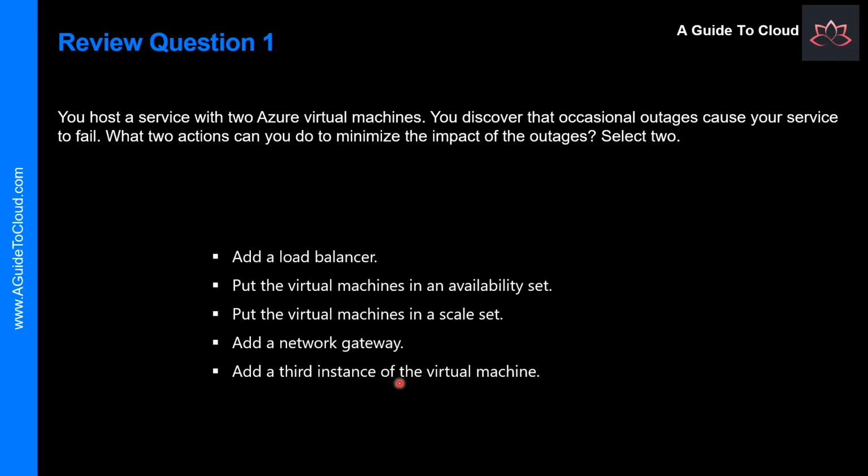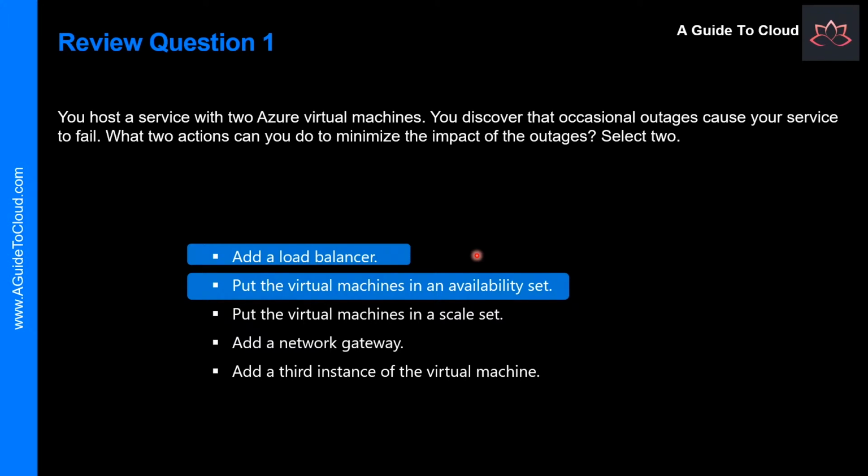Is it adding a third instance of the virtual machine? Definitely not. Adding a new virtual machine is going to add more resources to your whole solution. That is not going to resolve the outage problem. Is it to add a network gateway? Definitely not. Network gateway is either for a VPN solution or a VNet peering. Put the virtual machine in a scale set? Definitely not. Putting a virtual machine in a scale set will give you an auto scale capability. So the correct answer is add a load balancer and put the virtual machine in an availability set. So to minimize the impact, put the virtual machine in an availability set and add a load balancer.